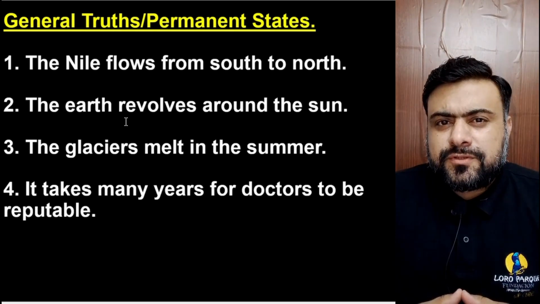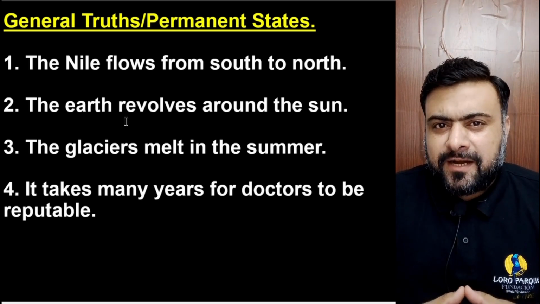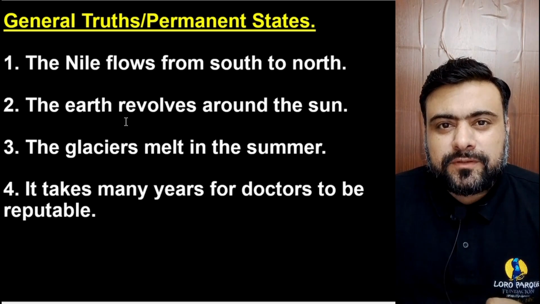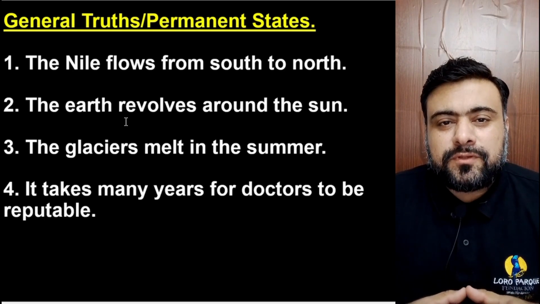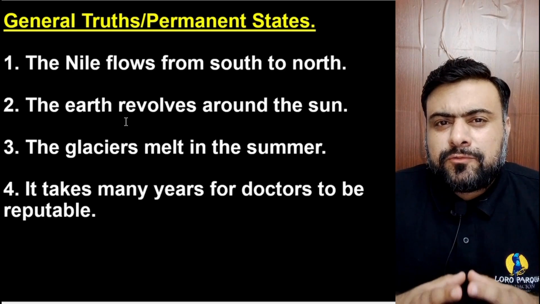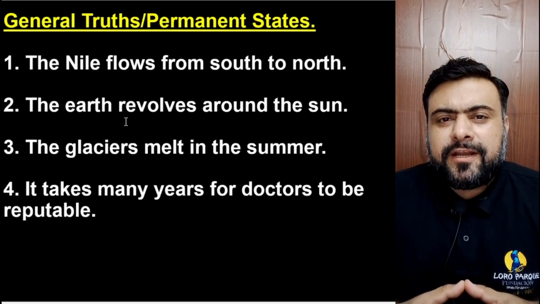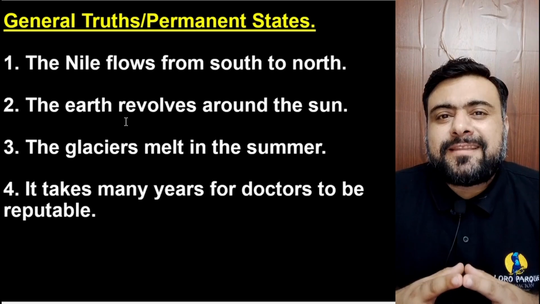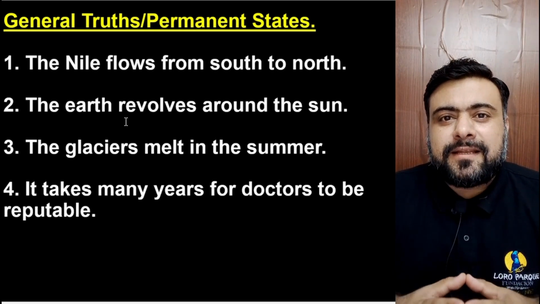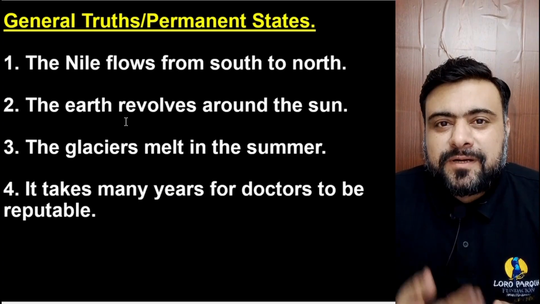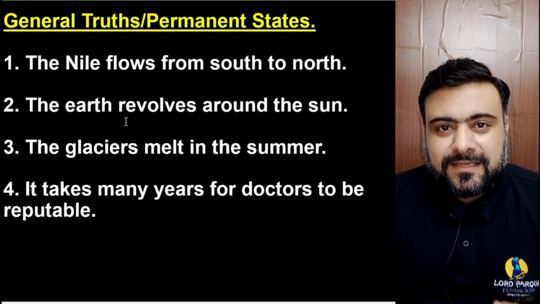Examples of general truths and permanent states are: first, the Nile flows from south to north. It's a general truth. It's a permanent state. Second, the earth revolves around the sun. It's a general truth. It's a permanent state. Third, the glaciers melt in the summer. It's also a general truth. It's a permanent state. It's always like this.